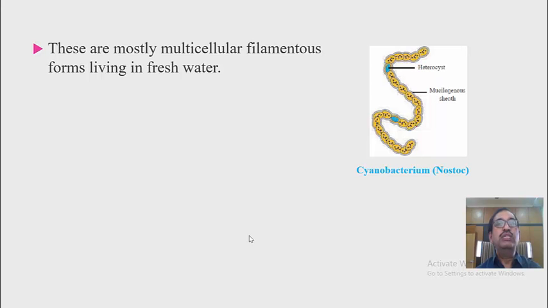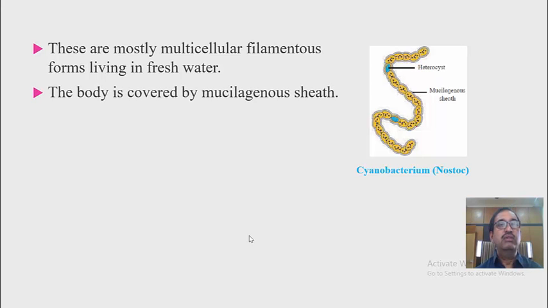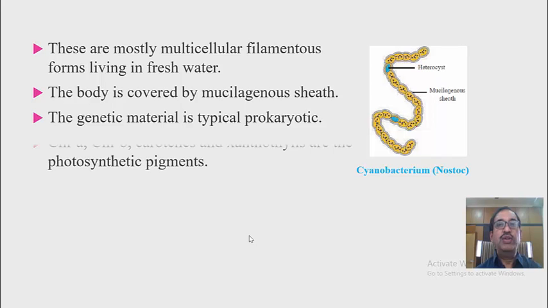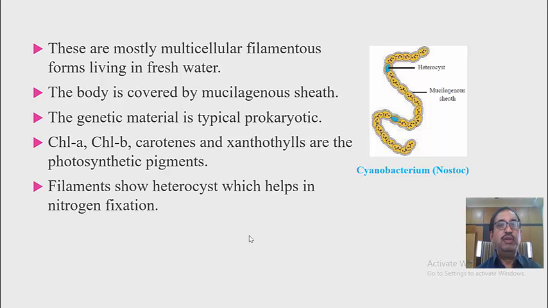These are mostly multicellular filamentous forms living in fresh water. The body is covered by a mucilaginous sheath. The genetic material is typically prokaryotic. Chlorophyll a, chlorophyll b, carotenes and xanthophylls are the photosynthetic pigments. The filament shows heterocysts which help in nitrogen fixation.